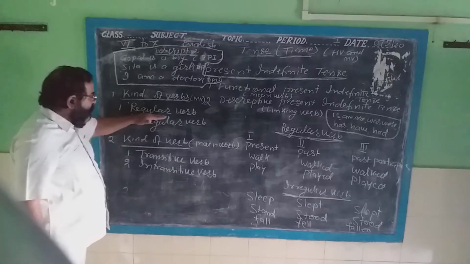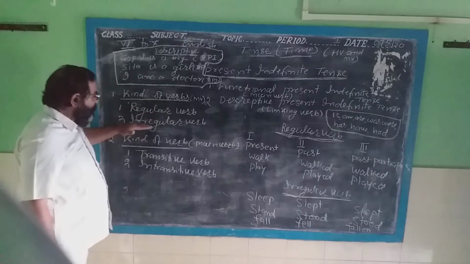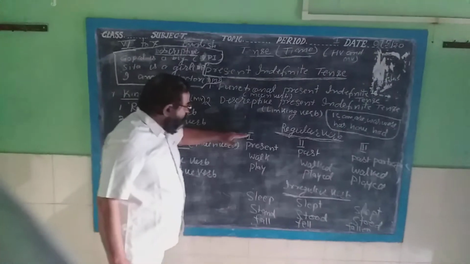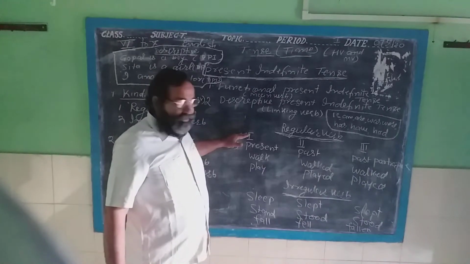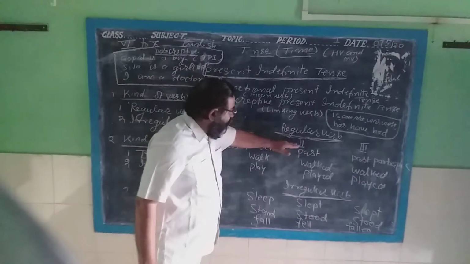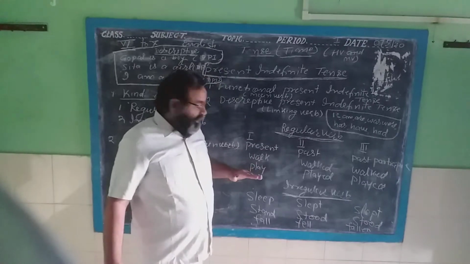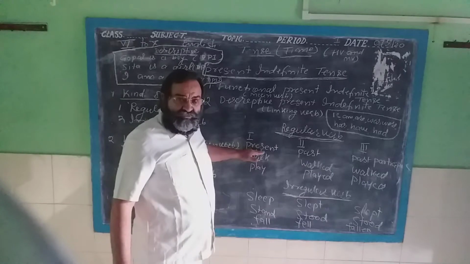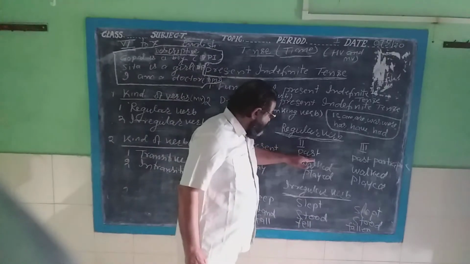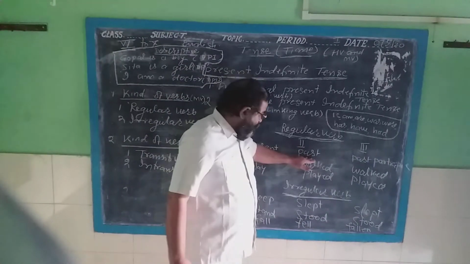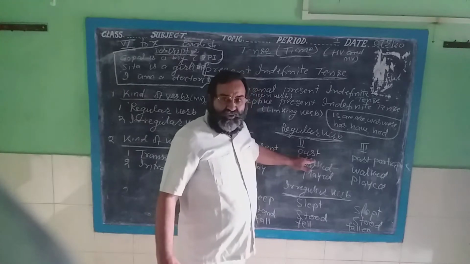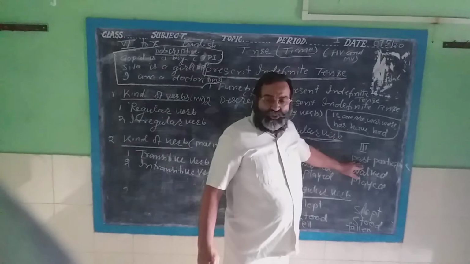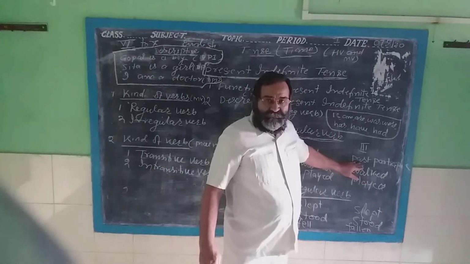Which are called the regular main verb? This is a regular main verb: first, second and third. In English the first is called the present regular verb. The second form we call the past regular form, and third is the past participle main verb.